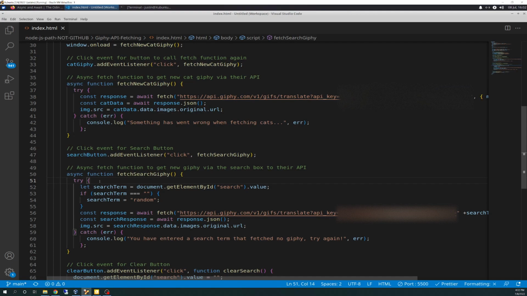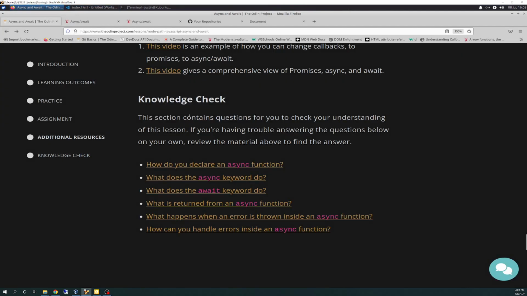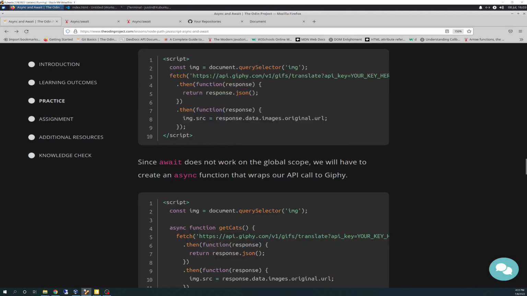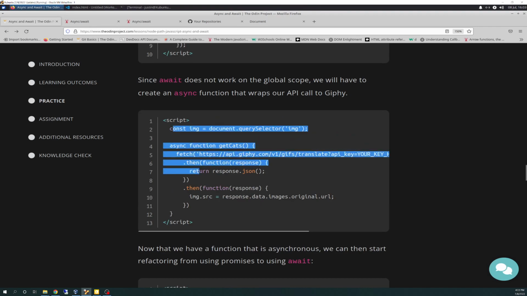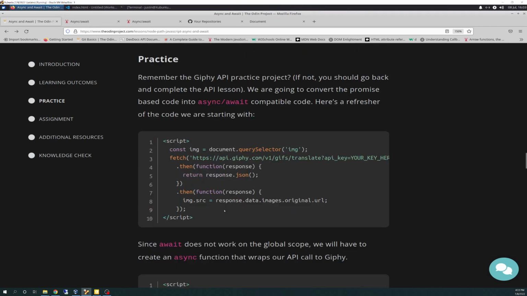Because, as I mentioned previously, in the actual text, it doesn't have you do try catches. I put this in there because I wanted to, because our requirements in our original Giphy inline project from last video said that you needed to catch your errors. In the documentation on async await, it actually doesn't have anything in there about try catching. I mean, it does, but not for the project examples. See, it's not in there.